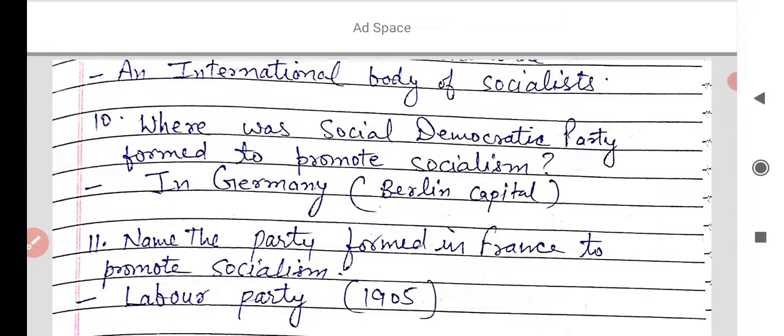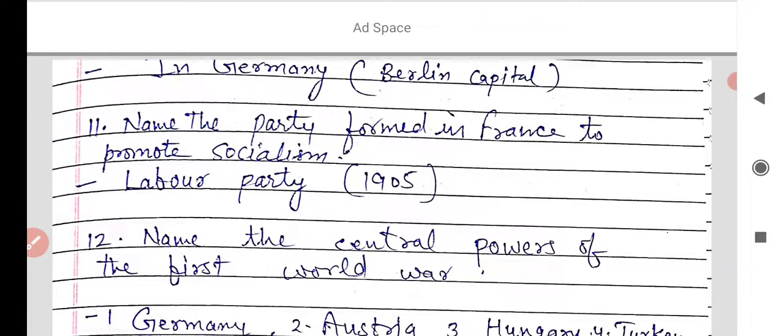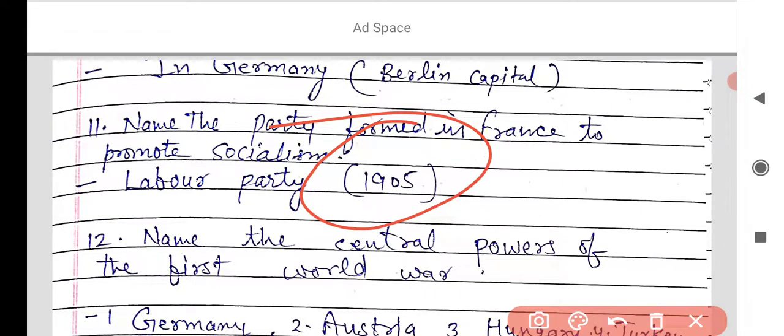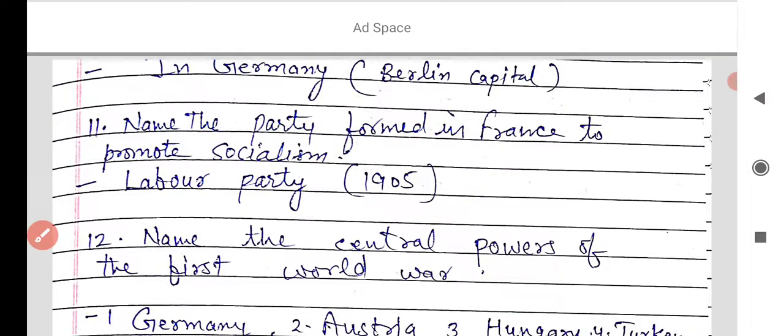And next is, name the party formed in France to promote socialism. Labour Party was formed in France in 1905. You have to learn that point also. In 1905. There can be another question in the exam, when was Labour Party formed in France? You can write 1905 is the answer.